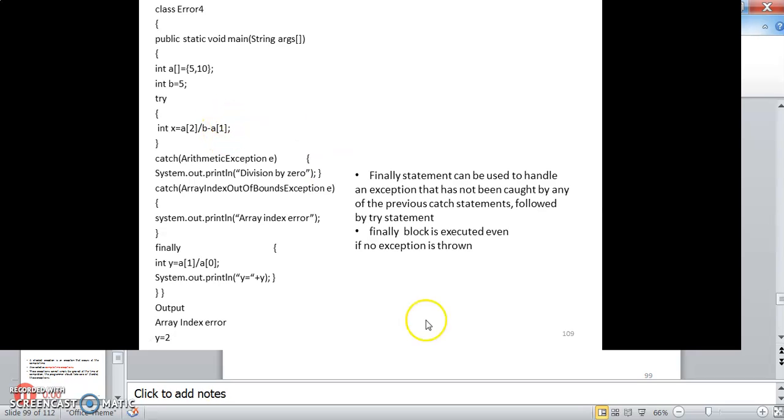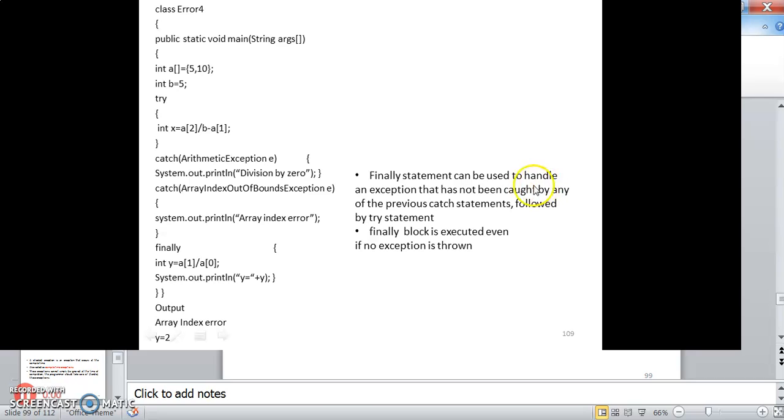Actually, it is an array index error, because a[2] indexing is not there. We have a[0] and a[1], but with b minus a[1], a[2] divided by a[2], such an index is not there. That's why the array index error is the mistake here. The array index error is displayed, and then finally the rest of the statements are included inside finally, where it will execute a[1] divided by a[0], which will give the value 2.